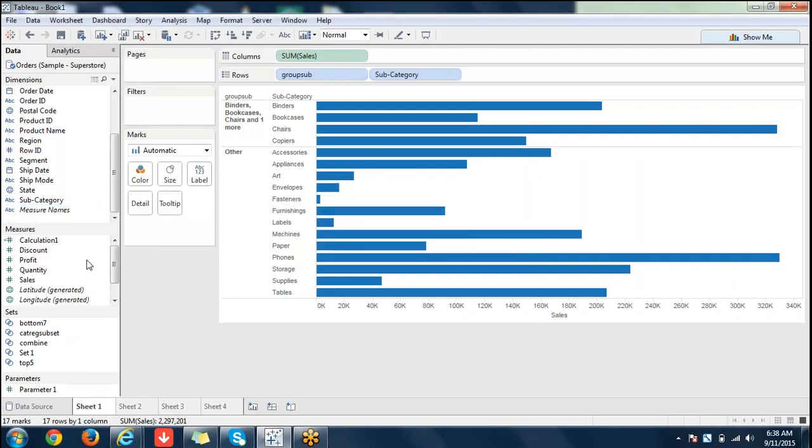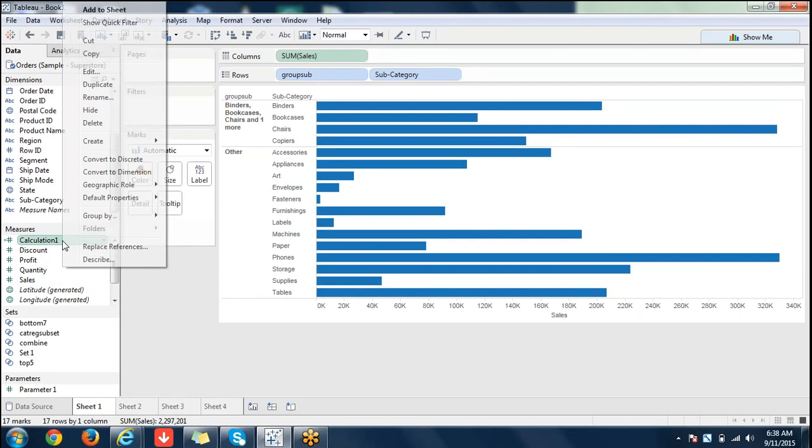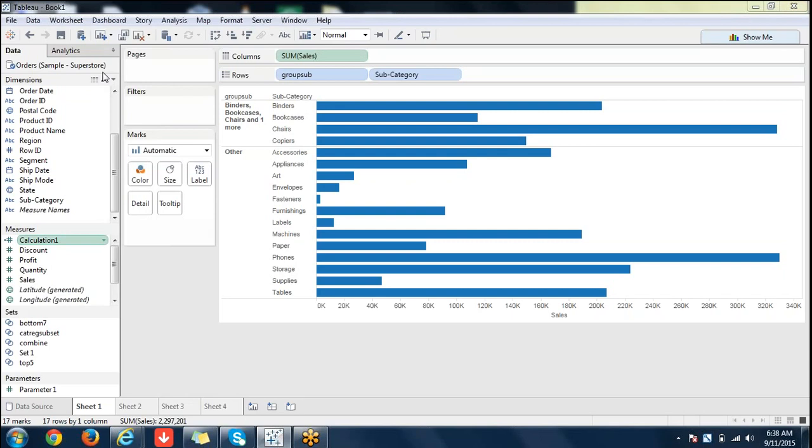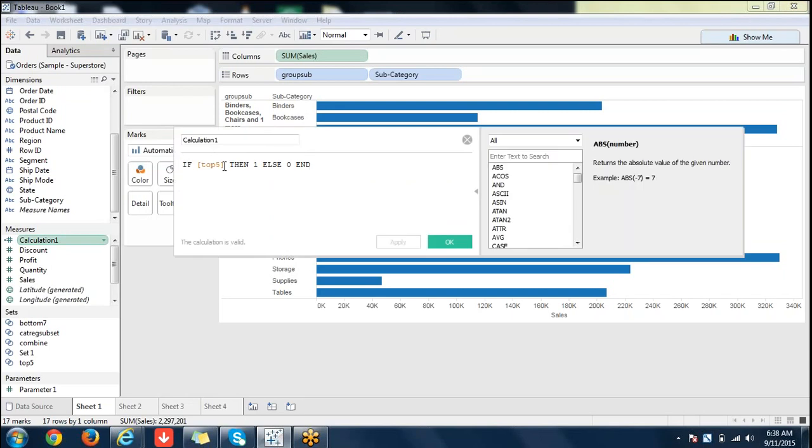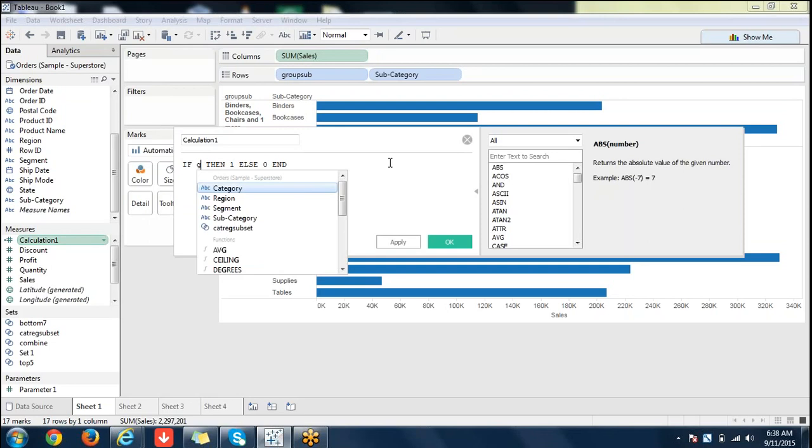Now if I create a calculation, or edit the calculation which is already there, and my group name is group sub, you see that? I'm not seeing it at all. Only sets you are seeing, parameters you are seeing, but you are not seeing groups here.